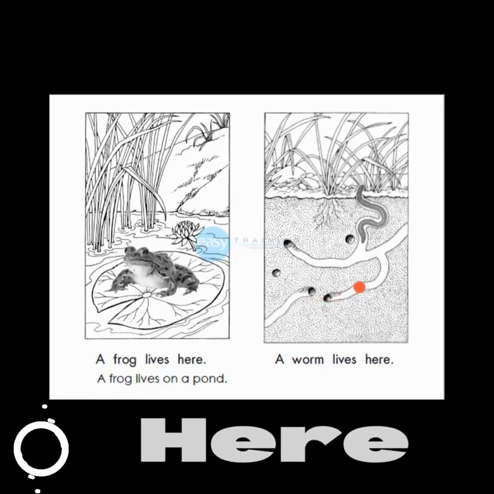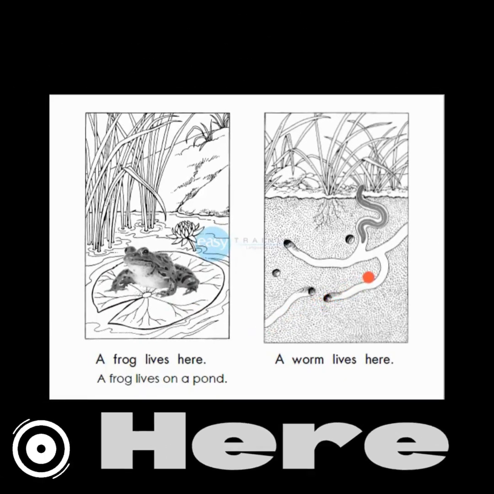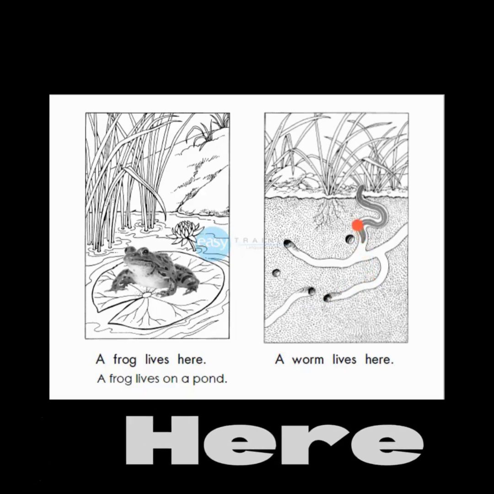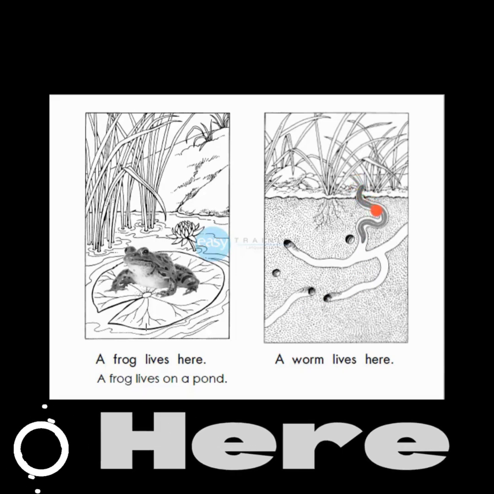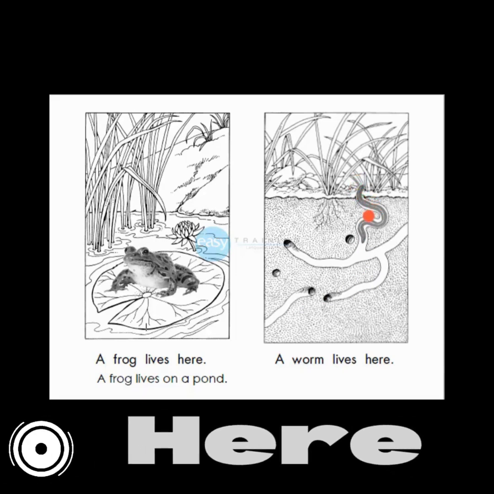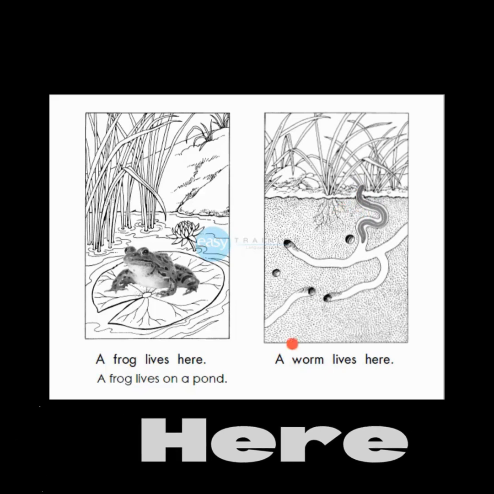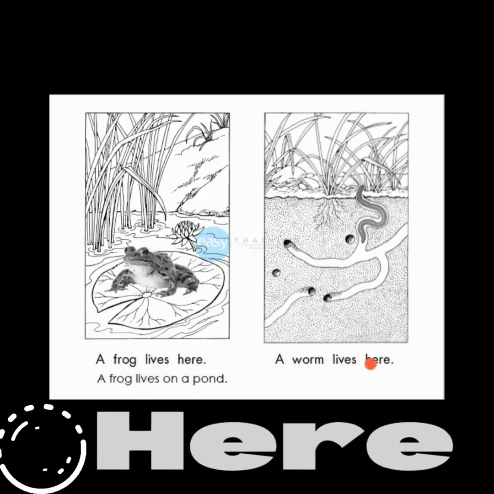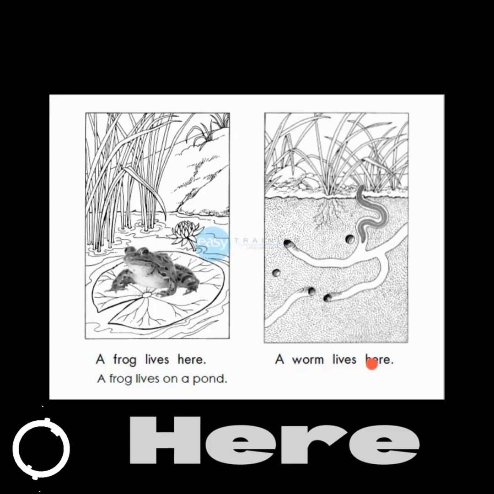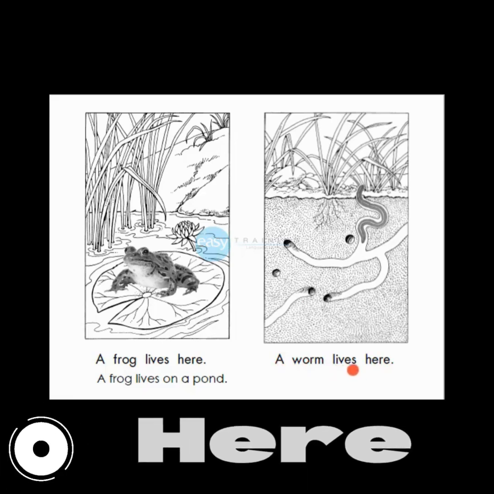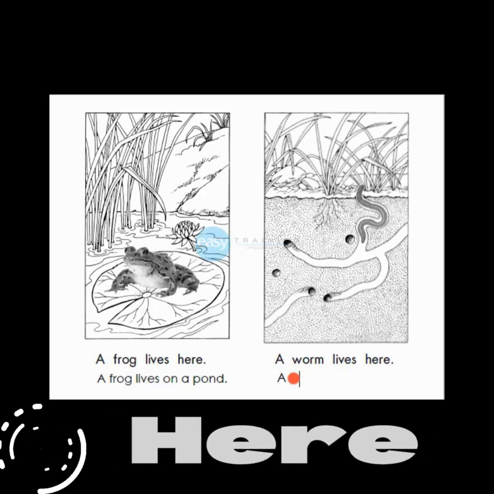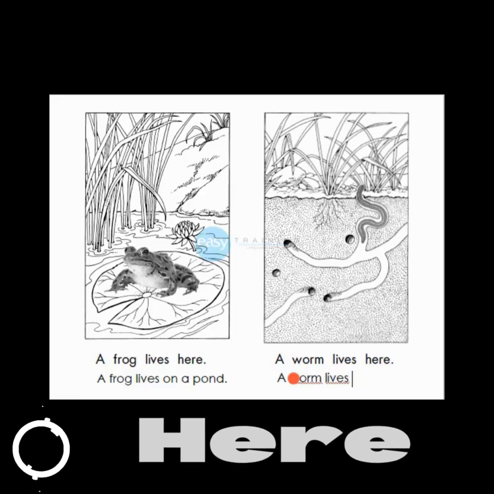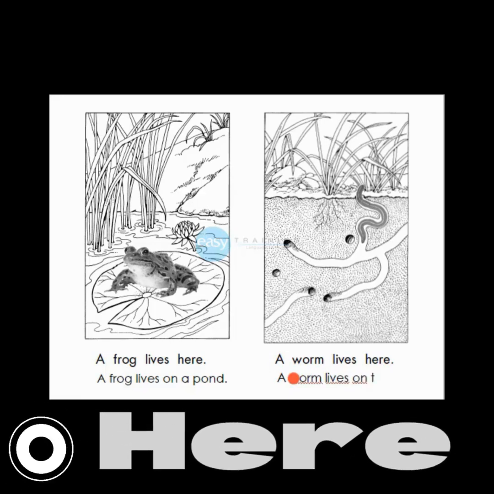This is a worm. A worm lives here. Here. A worm lives on the ground.